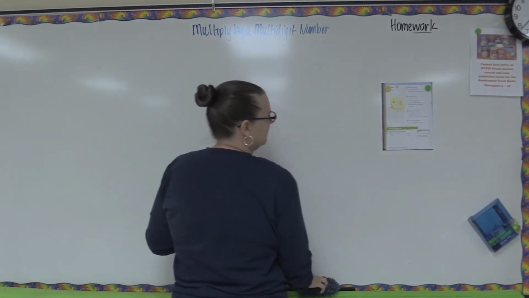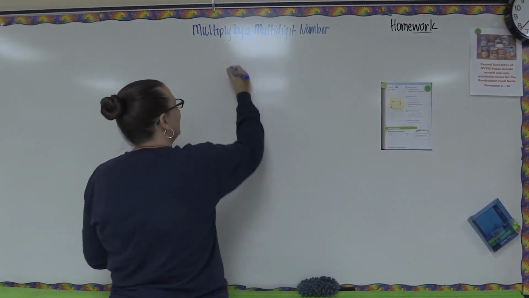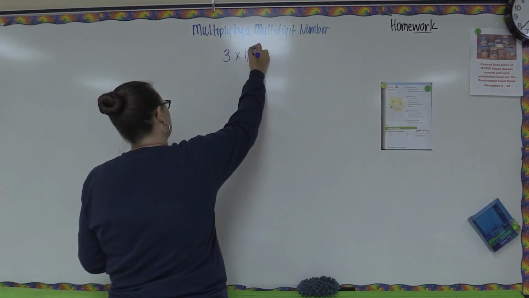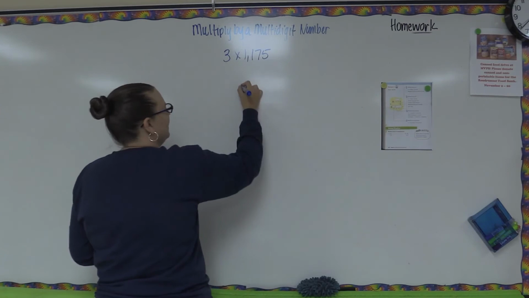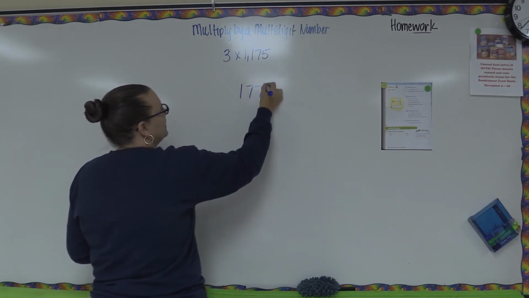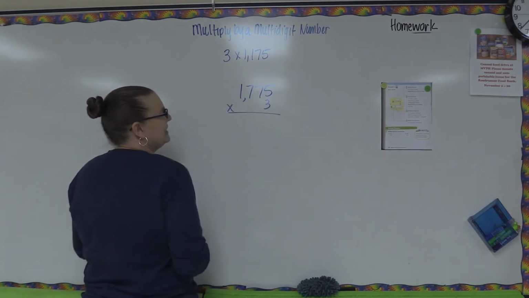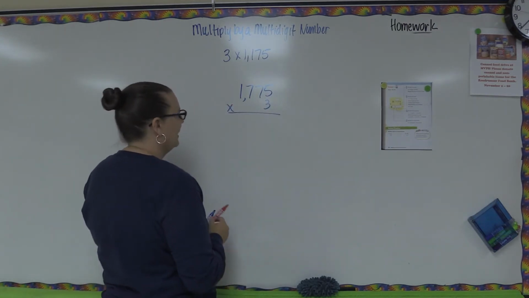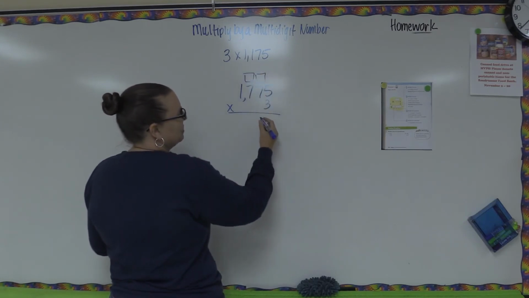So we have example 2, which says find 3 times 1,175. So they set it up like a regular problem. The larger number always goes on the top with the smaller number on the bottom. That just makes it easier for us. So this time we're going to take it through like a normal multiplication problem and not use partial products.